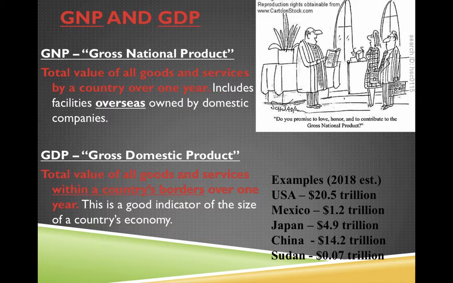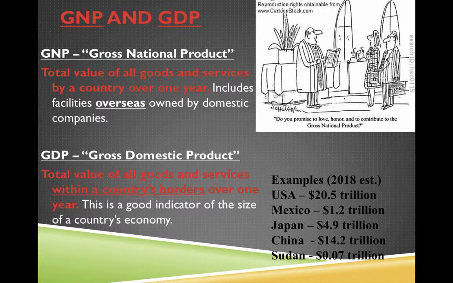There we go. All right, so GNP and GDP. So GNP is the gross national product. As it says there, it's the total value of all goods and services by a country over 1 year. So it's anything made by a company that is from a particular country.